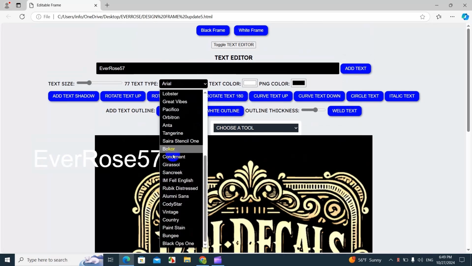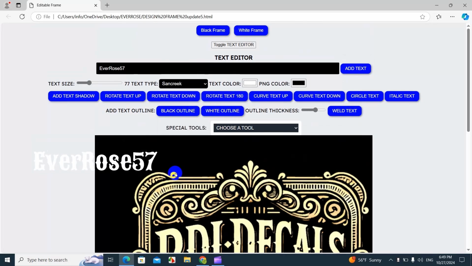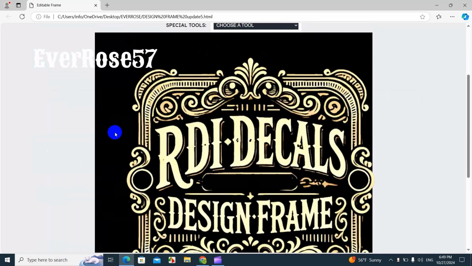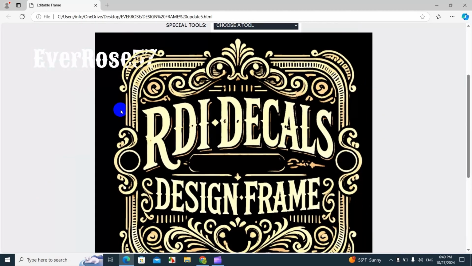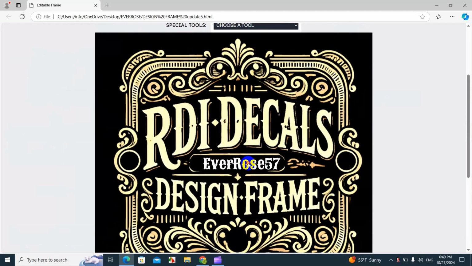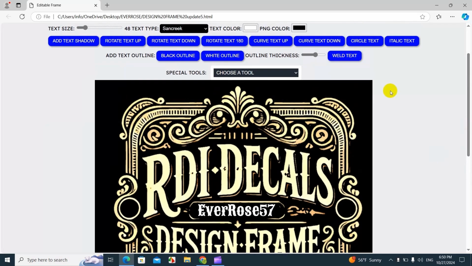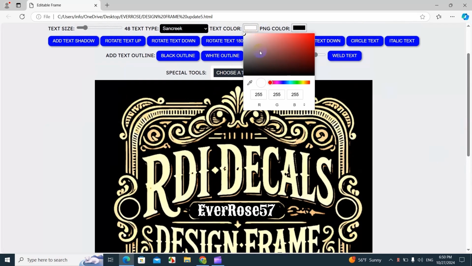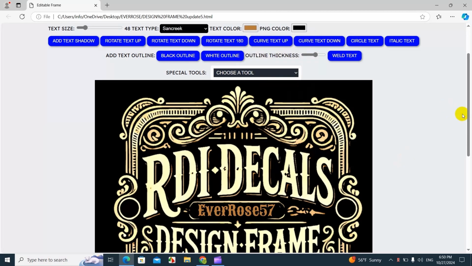We're gonna make it match with the design. So we're gonna look for a font called Sand Creek that I like, and that's gonna be close to the font AI created for us. We're gonna make this text smaller, and let's see if it fits here. Yeah, it'll be perfect. We're gonna place it there, and now we're gonna change to a different color. We're gonna use the color picker for the text and select one of these colors here, close to this one. I think that one will look really awesome.